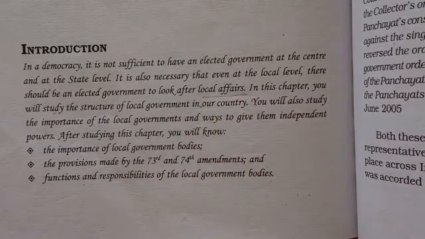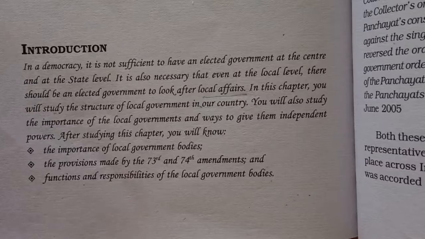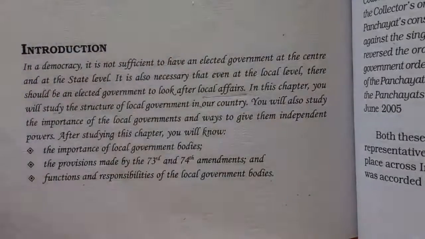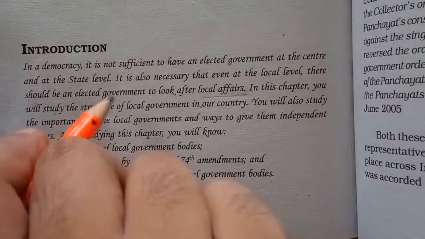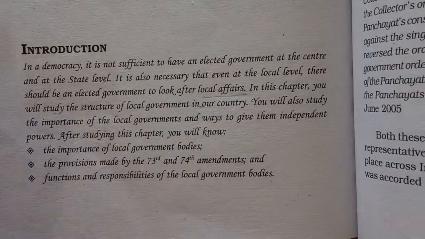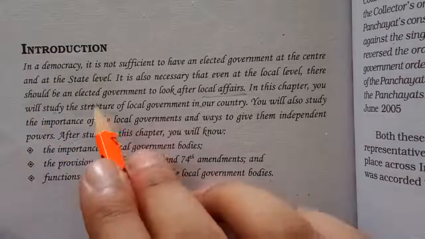Whatever the local affairs, local problems, desires and aspirations of the people of a local region, basically the problems and challenges they face in everyday life, can be realized and various policies can be implemented by the local people or the local leader or the local government only. The central government or the state government cannot know the affairs or problems of the local region. So to solve the problems of the people, we must have a local government also, but it should be an elected government.